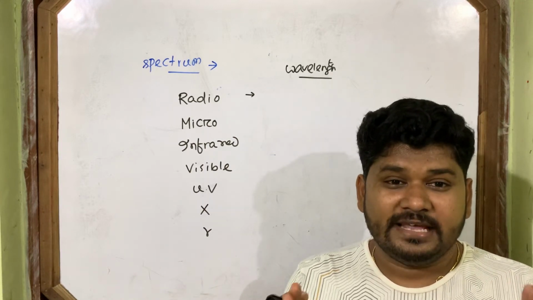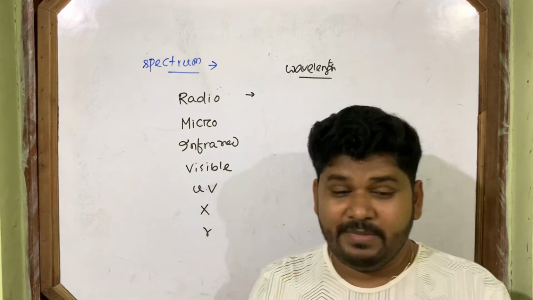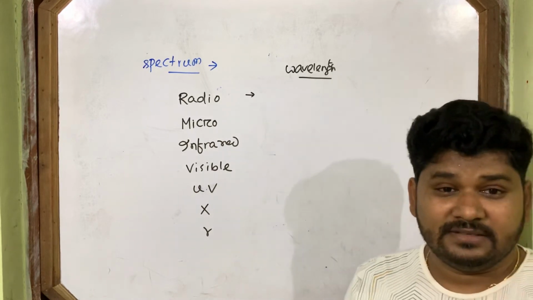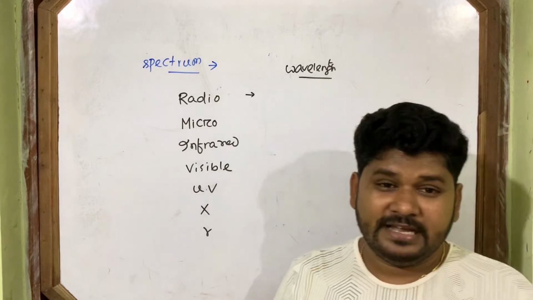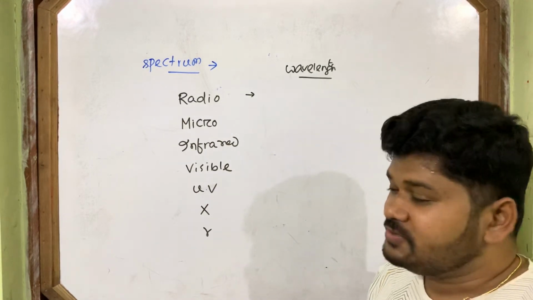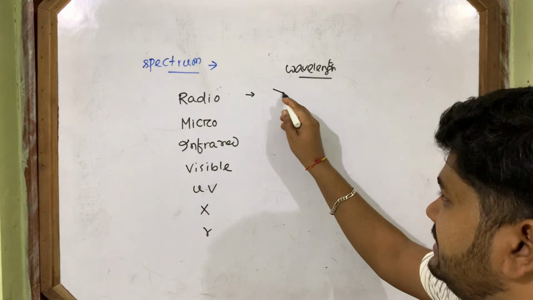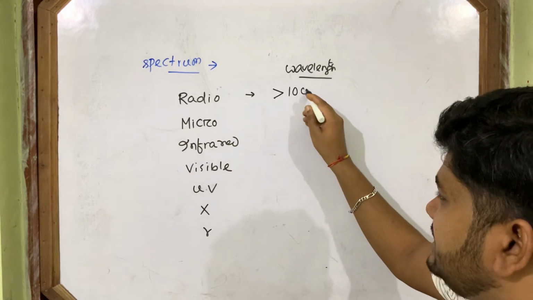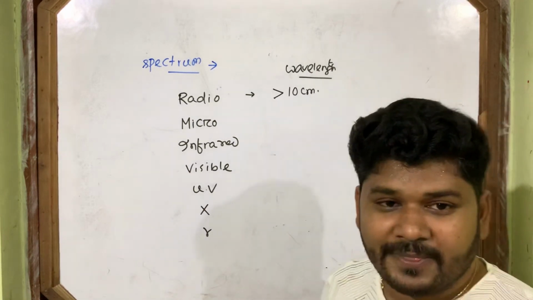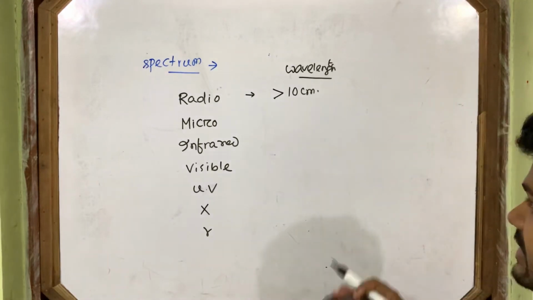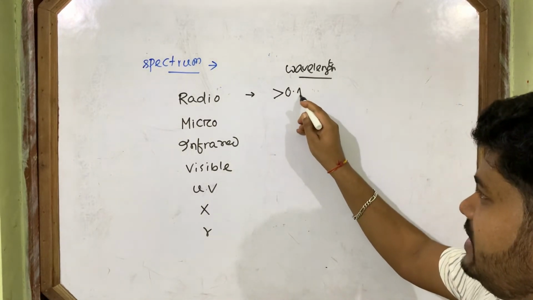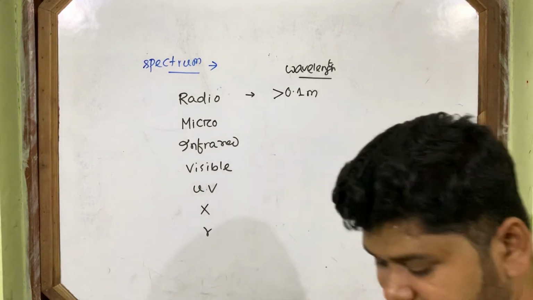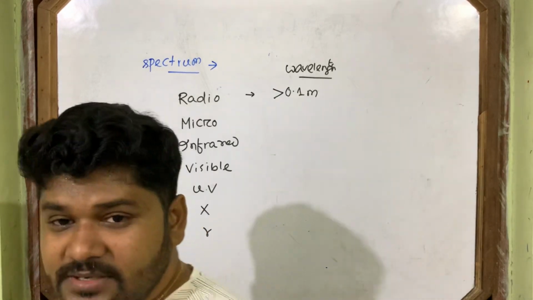More than your scale. Remember, more than your scale. If your scale, what you keep in your geometry box, will take as 10 centimeter, then it is greater than 10 centimeter. If I write in meter, then it's greater than 0.1 meter. Hope you are able to remember.